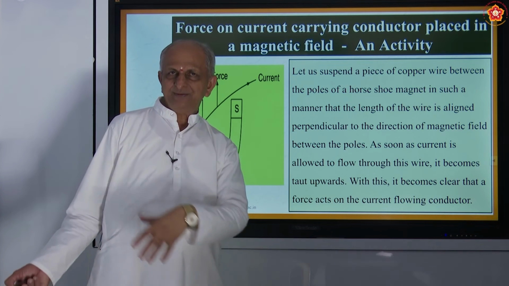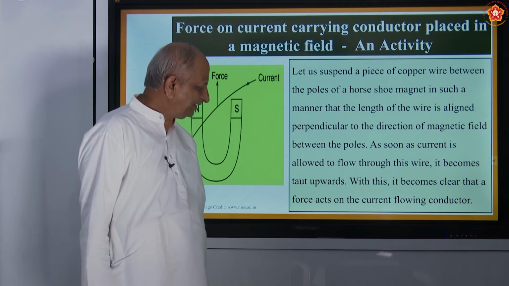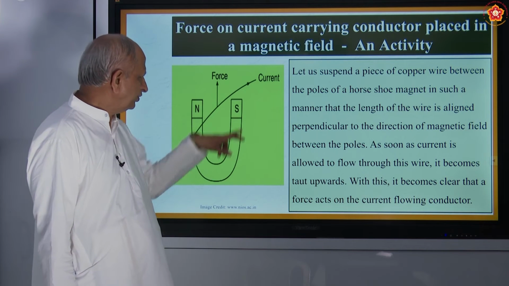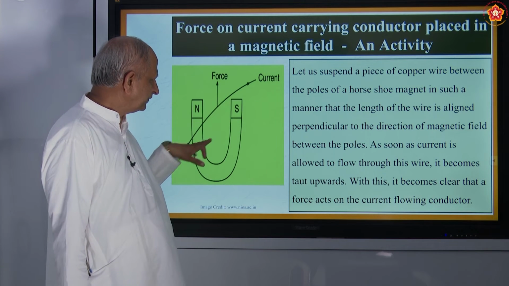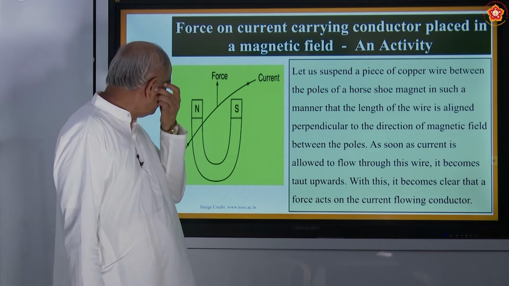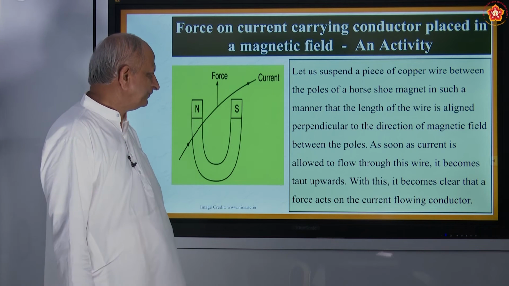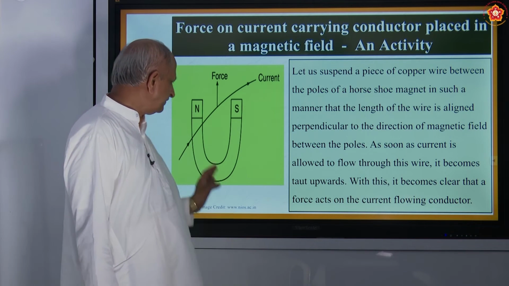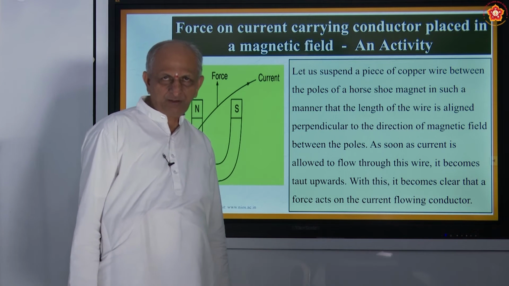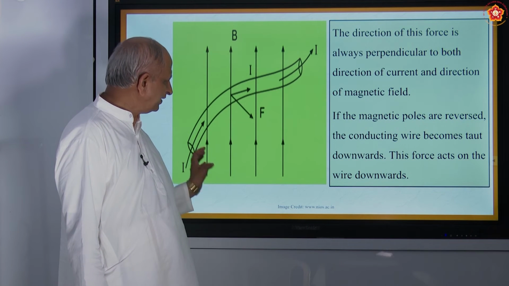Taut upwards means the wire will be pulled upwards. With this, it becomes clear that a force acts on the current flowing conductor. So if there is no current, there is no movement. If there is current flowing through it, there will be movement. Okay. And this is the relation: whenever there is current flowing in a conductor, there will be a magnetic field produced. Followed? So this is one activity which you can do.